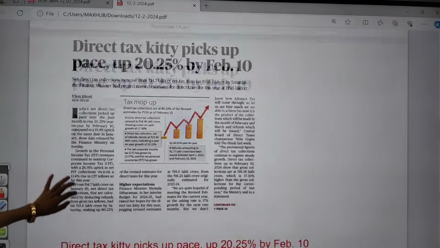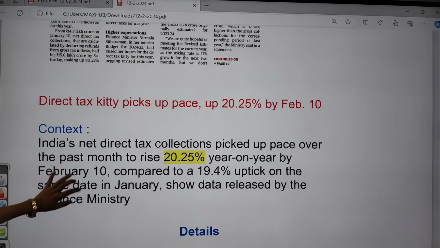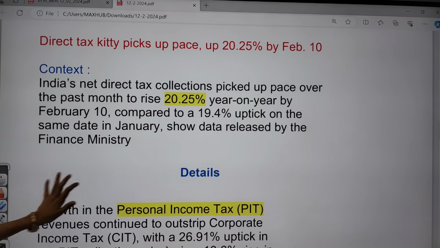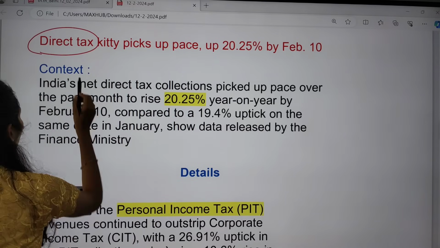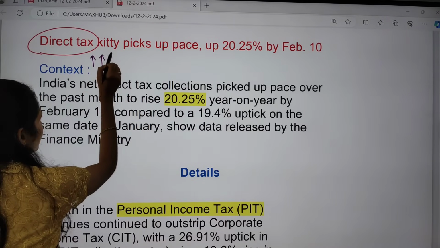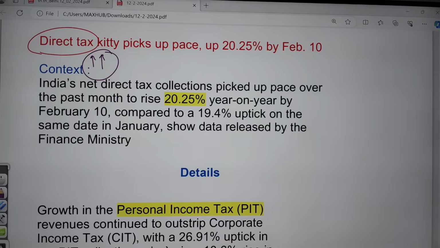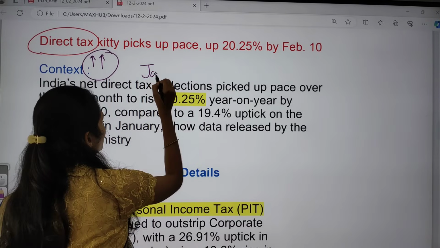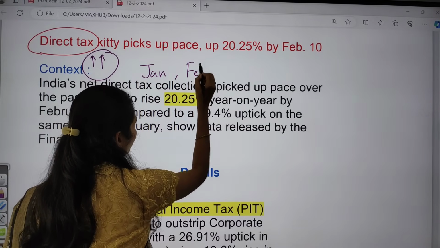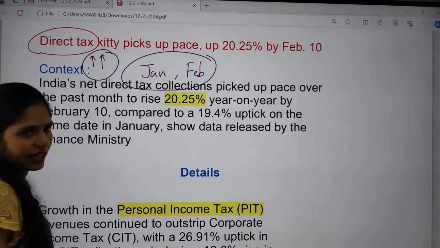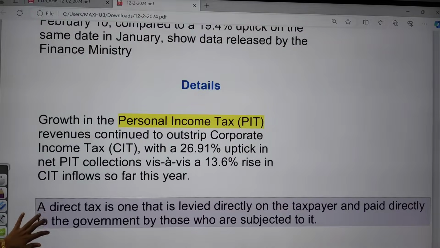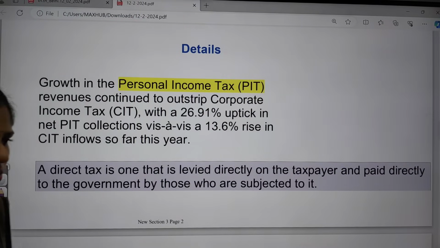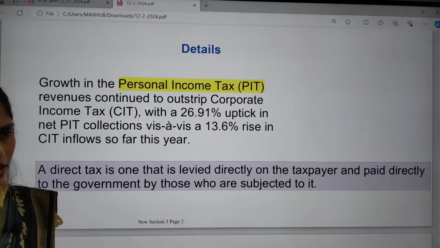Now let us see this first topic. It is about the direct tax kitty picking up pace. That means there is increased direct tax collection. This article says that India's net direct tax collection has increased over last month. If you compare with the January month, now in this February month, there is increased direct tax collection by 20.25%.